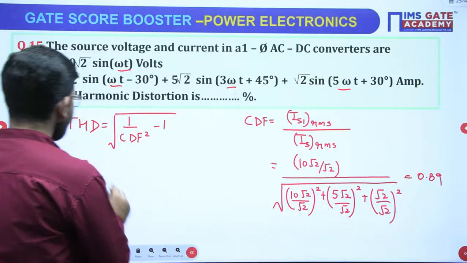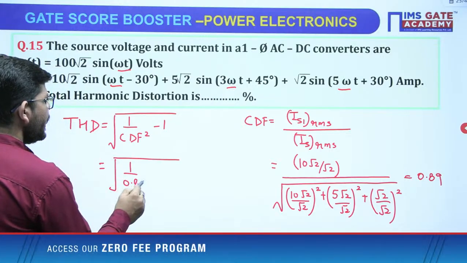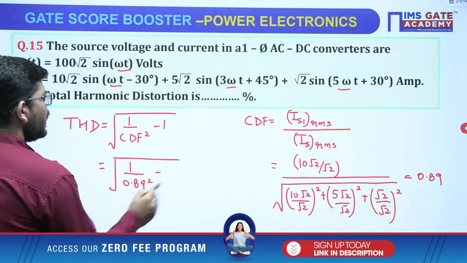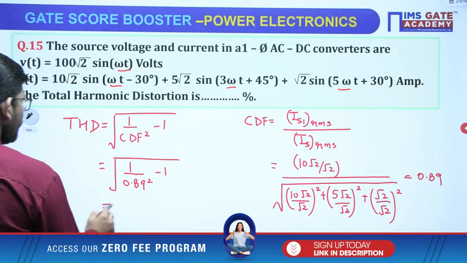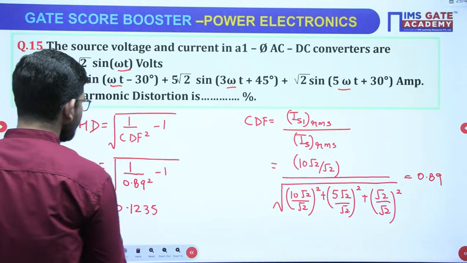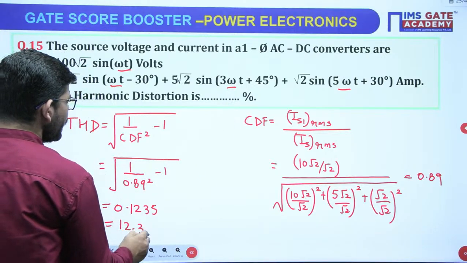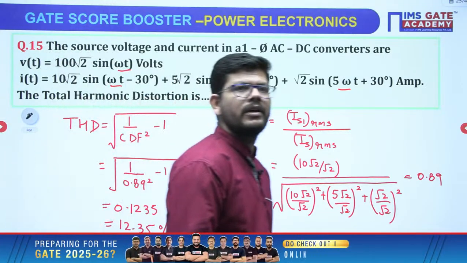Now come back here and put the value 1 upon 0.89 square minus 1, okay, then you might be getting 0.1235, but the answer we have to give in percentage, so it will be 12.35% of total harmonic distortion, right?